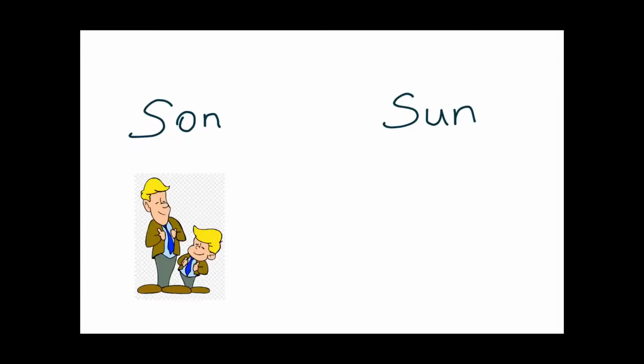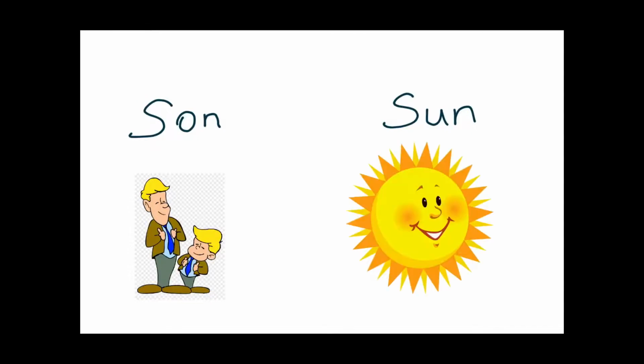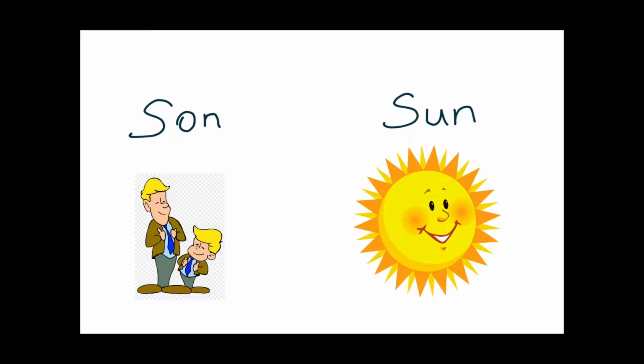For example, the word sun is spelled as S-O-N and sun is spelled as S-U-N. They have a major difference. The word S-O-N means a boy in relationship to his parents. And the word S-U-N, sun, means a huge ball of fire. It is a star in the solar system. As you see, they have different spellings, different meanings, but they have the same sound.